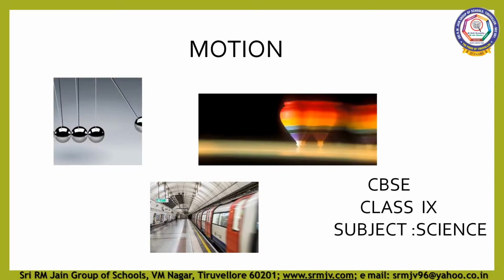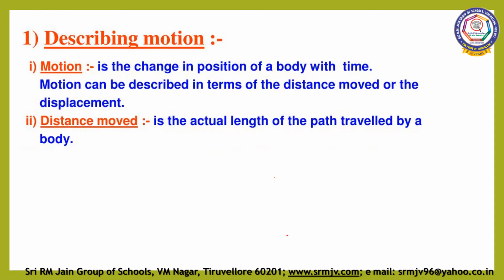Motion. Today we are going to discuss the various physical quantities which are used to describe overall motion of a body along a straight line. What are the various physical quantities? Distance, displacement, speed, velocity, acceleration.